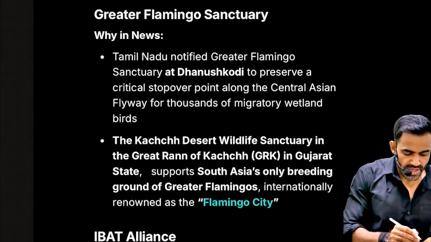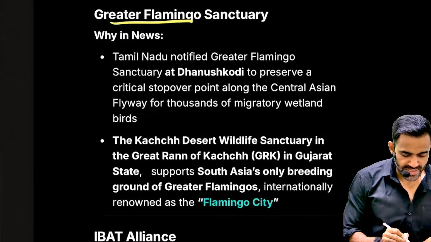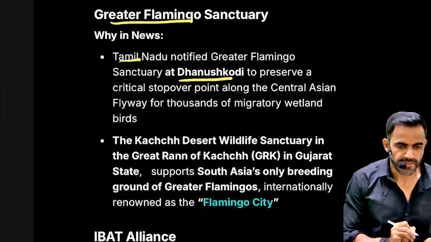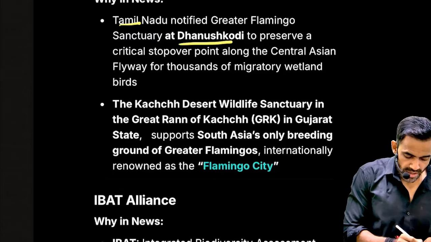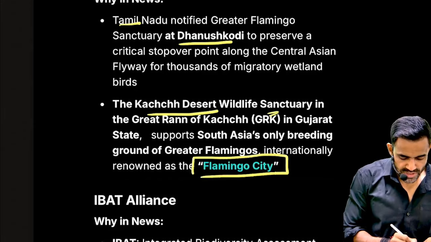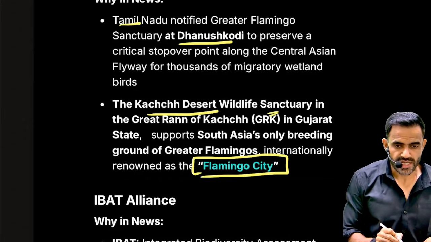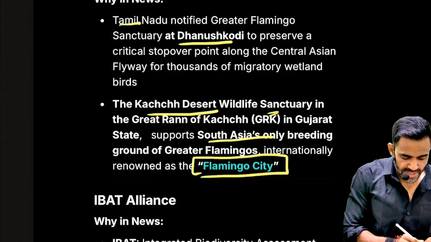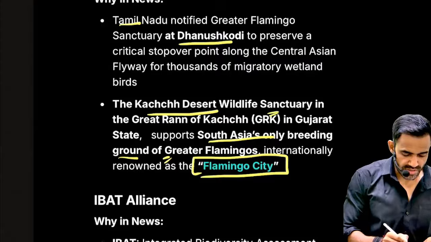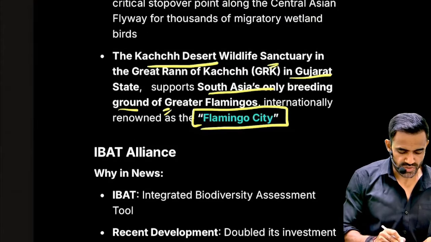Next is related to the Greater Flamingo Sanctuary. Recently Tamil Nadu notified the Greater Flamingo Sanctuary at Dhanushkodi. Apart from that, there is the Kutch Desert Wildlife Sanctuary. This is considered a Flamingo City. Why is it considered a Flamingo City? Because it is South Asia's only breeding ground for the Greater Flamingo. This Kutch Desert Wildlife Sanctuary is situated in Gujarat.